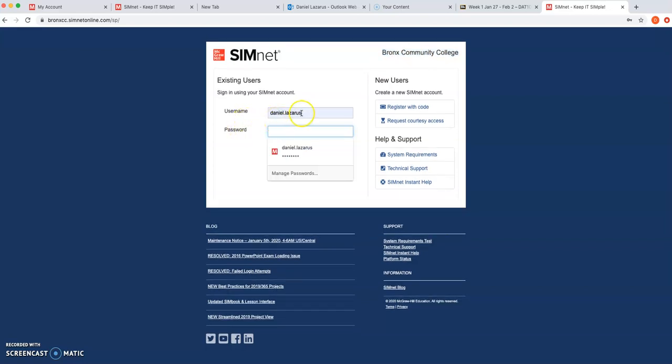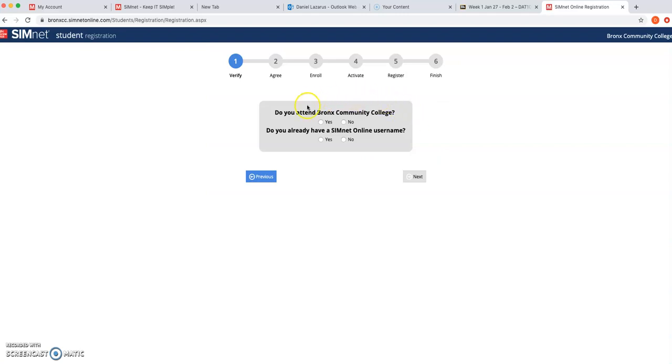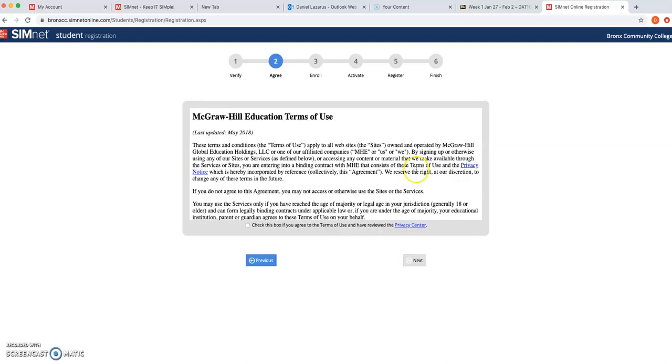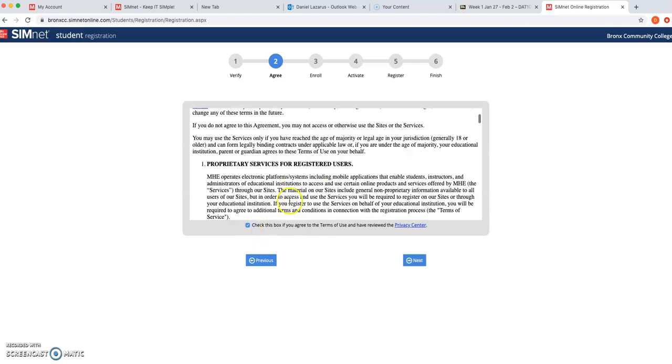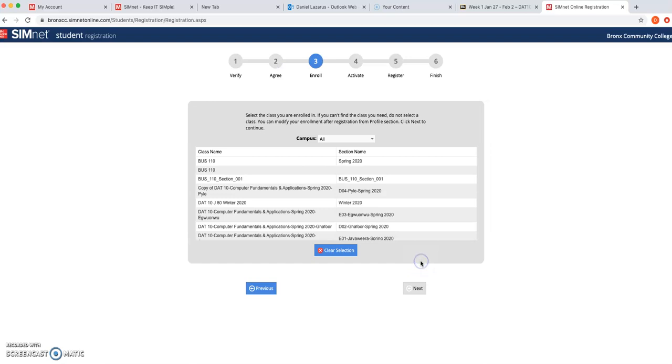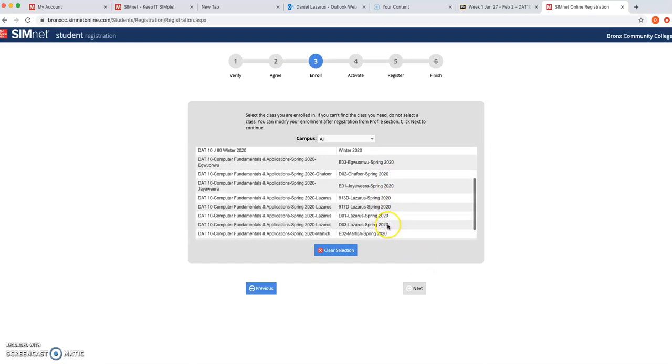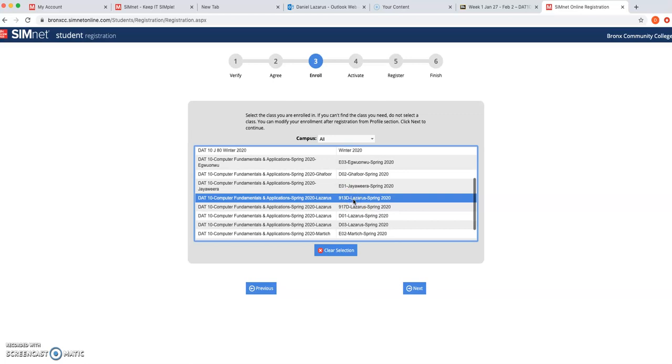My username and password is saved here, but when you are registering, you have to click request courtesy access. Then, do you attend Bronx Community College? Yes. Do you already have a Simnet online account? No. Then click next, and click this to agree to all the terms and conditions, and click next. Then you need to select your correct class, which is 913D Lazarus 2020, the online class. The section is 913D. So please be very careful to select the correct classroom and then click next.